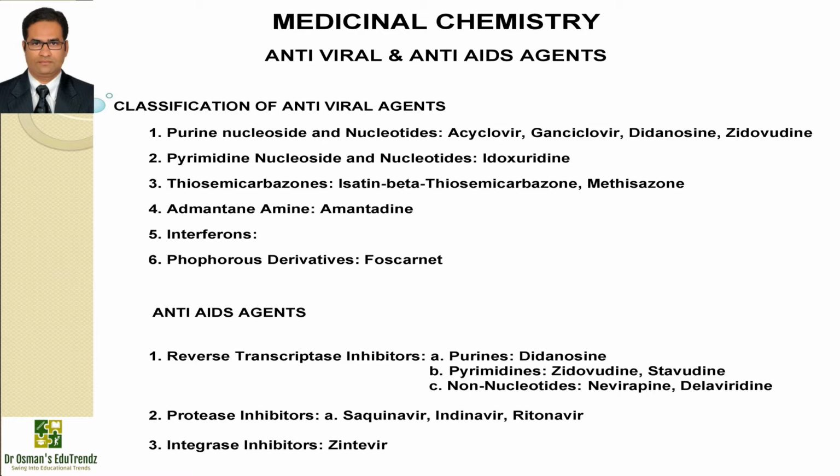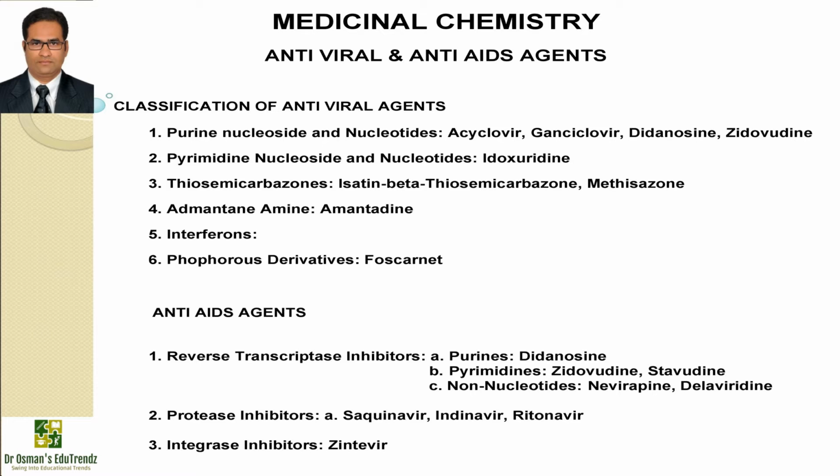If we talk about the classification of anti-AIDS agents, then these are divided into 3 subclasses, like reverse transcriptase inhibitors, in that purine derivatives, didanosine, pyrimidine derivatives will be zidovudine or stavudine, non-nucleotide derivatives which are reverse transcriptase inhibitors like nevirapine and delavirdine. You have protease inhibitors, examples saquinavir, indinavir and ritonavir. Integrase inhibitors, zentivir.